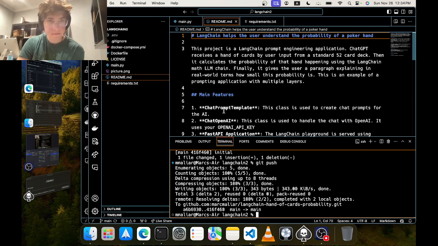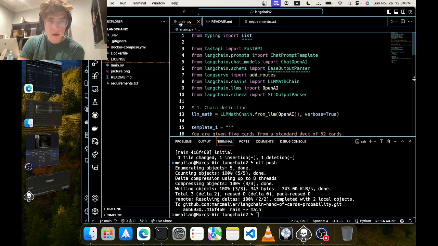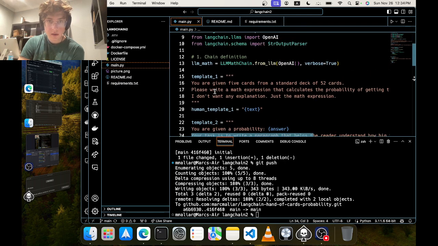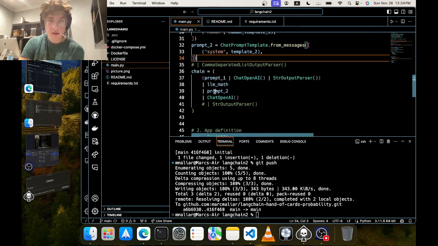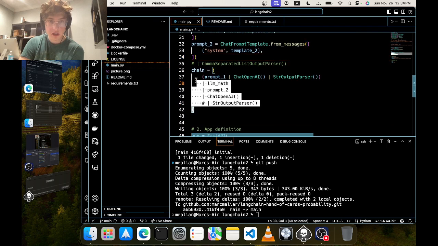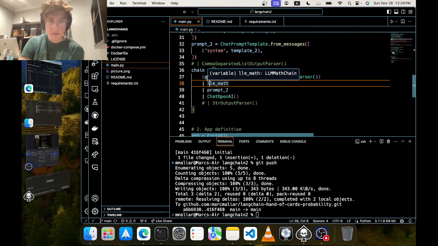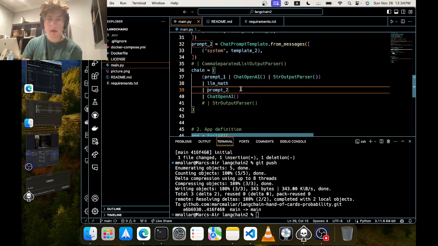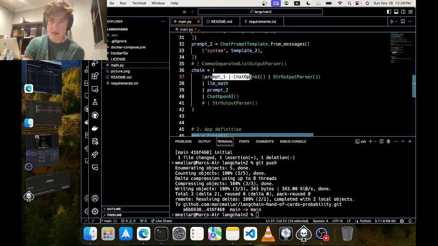So to go into the code, it looks like this. I think the most interesting part is this chain. This is my chain. A couple things I learned here. If you have a prompt and you want the user to pass in stuff into it, then you've got to immediately chain it into an OpenAI, whatever this is, the LangChain object.